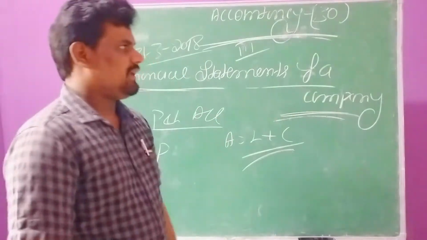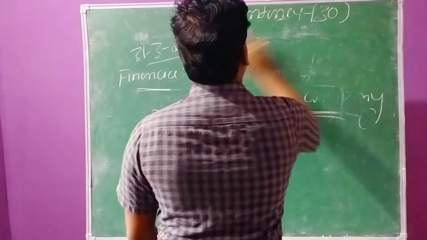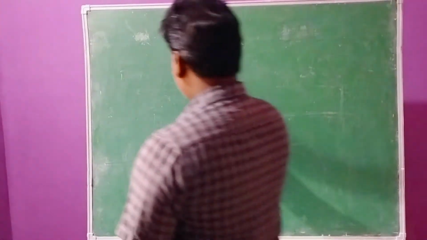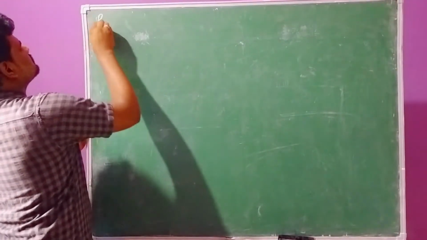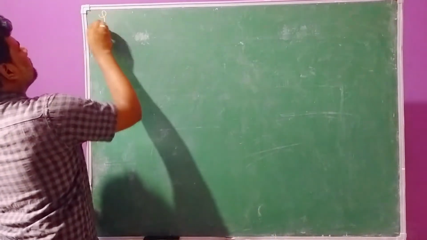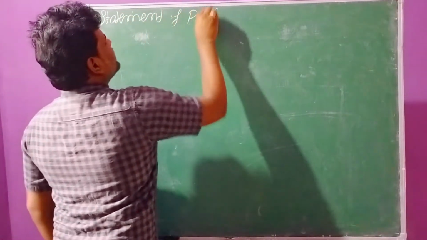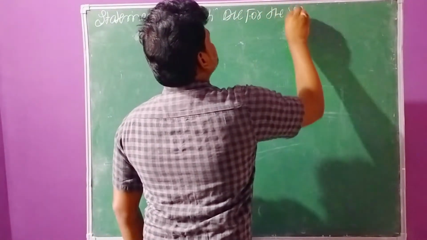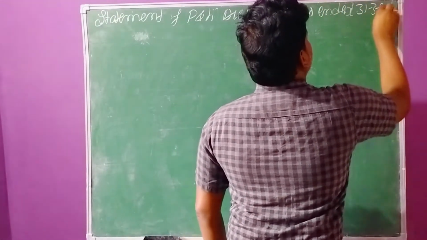Now we need to frame the format. First, I will take the headline: Statement of profit and loss account for the year ended 31st March 2018.